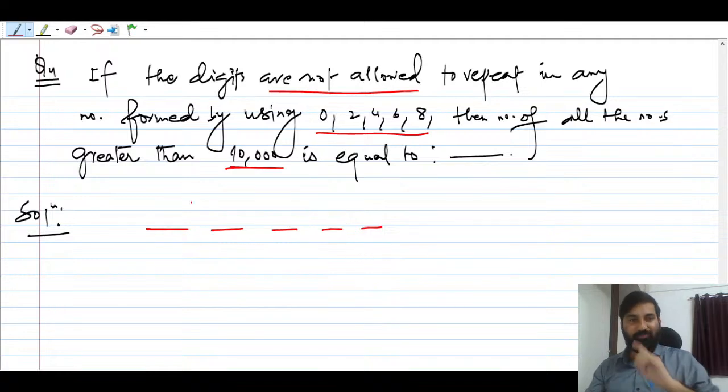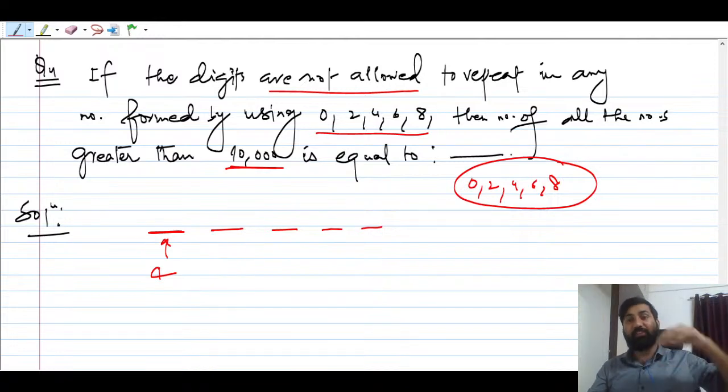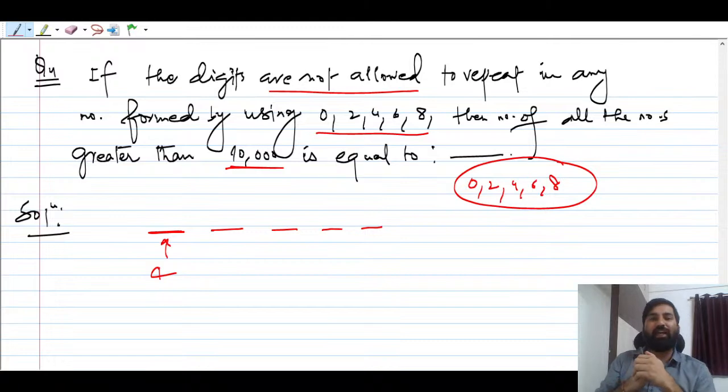So you can't use 0, 2, 4, 6, 8 again and again, and remember, the first place cannot be filled by 0. So you have only 4 choices. You can fill this space with the help of 4 digits, because 0 cannot be put. If you place 0, then what will happen?